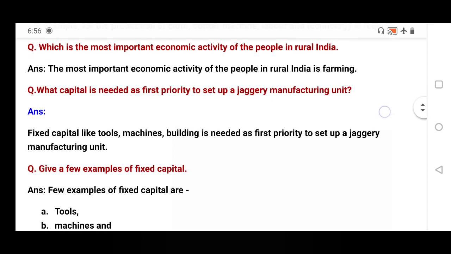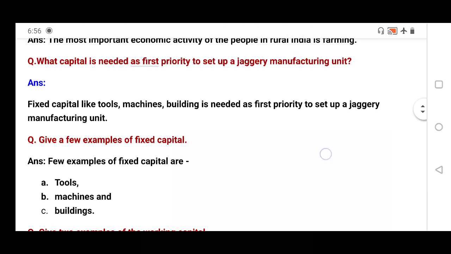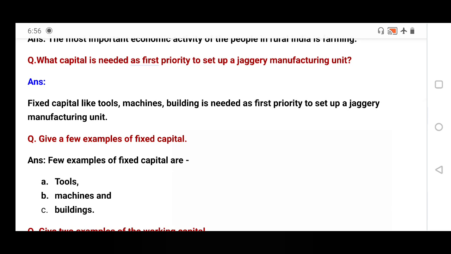Next, what capital is needed as first priority to set up a jaggery manufacturing unit? That is fixed capital. Fixed capital means that which is not consumed, which cannot be destroyed in the production of a good or service, and can be used multiple times, like property, building, equipment.